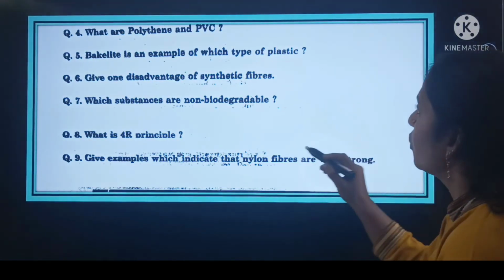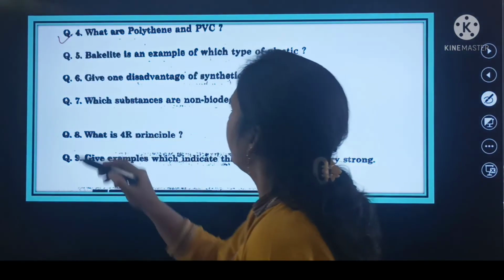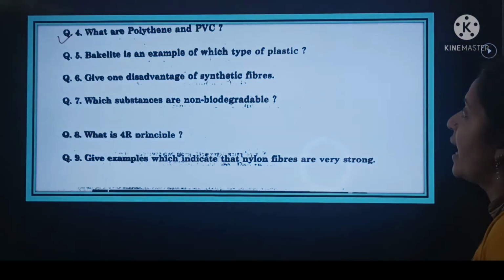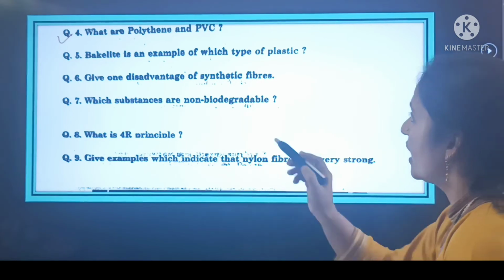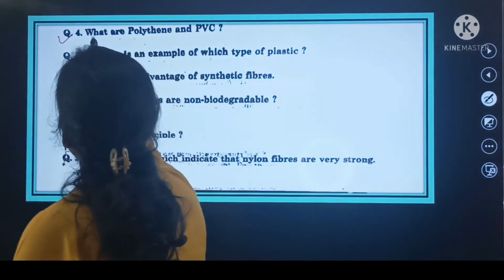Now shift to the question number 4, and your question number 4 is what are polythene and PVC? So these are thermosettings.